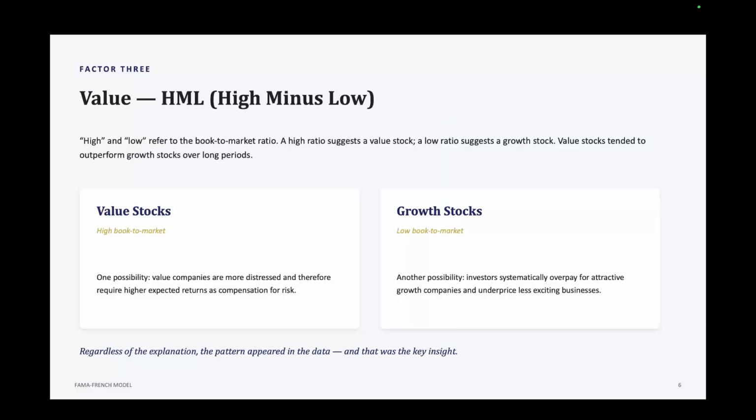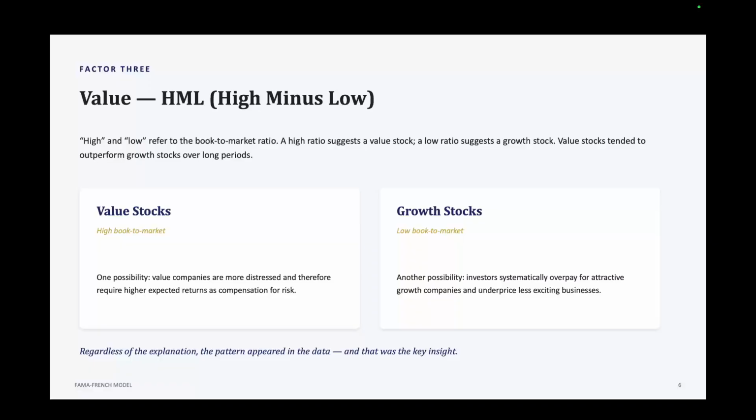And the third factor is value. This is represented by the HML, or the high minus low. Here, high and low refer to book-to-market ratio. A company with a high book-to-market ratio tends to be considered a value stock. A company with a low book-to-market ratio tends to be considered a growth stock. The basic empirical finding was that value stocks tend to outperform growth stocks over long periods.